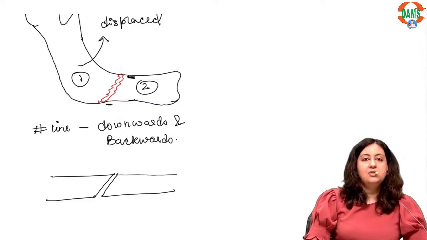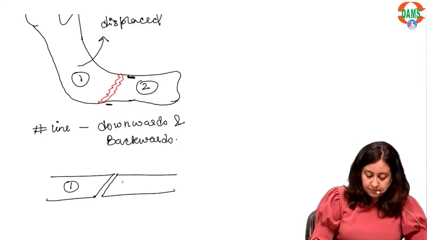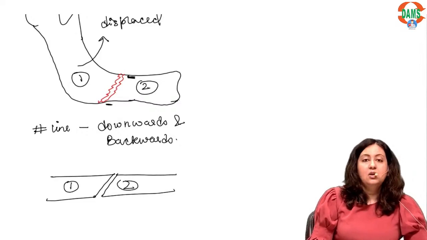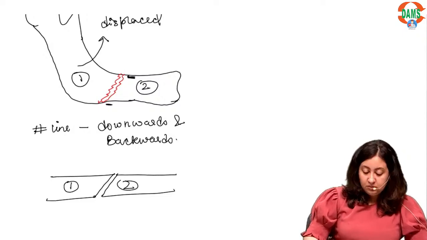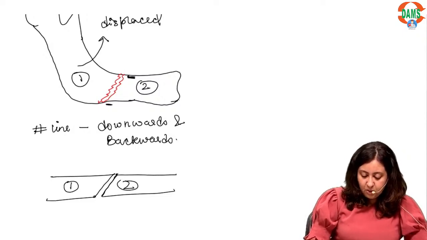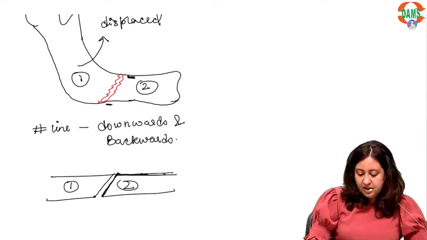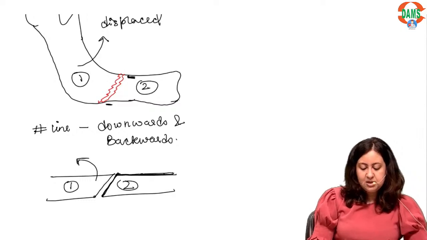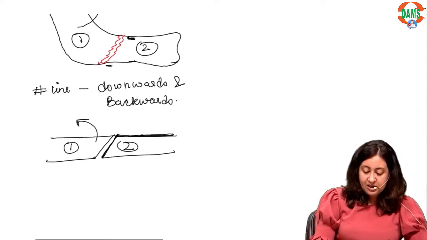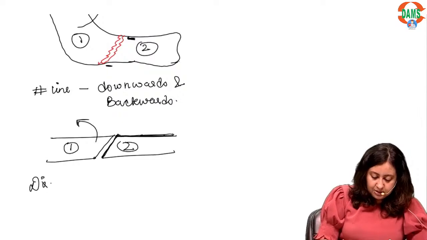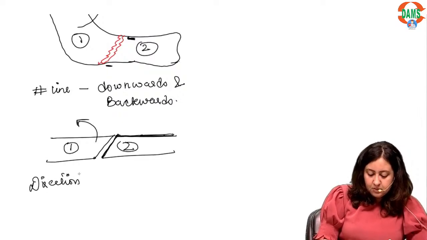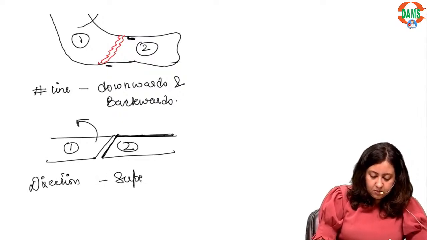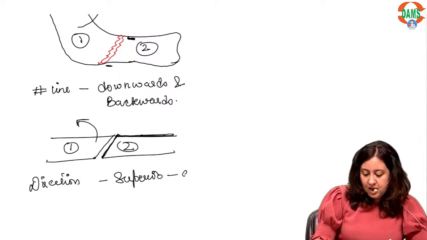Let us understand with the help of these two blocks. Alright, so this block here is not causing a hindrance in the displacement of segment 1. So what will happen? Segment 1 is going to get displaced. So the direction is superior anterior.